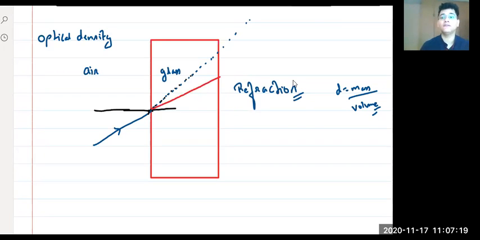Not reflection, refraction. When light passes from one medium to another medium, the phenomenon is called refraction. Got it? Yes or no? Sounds interesting, right?